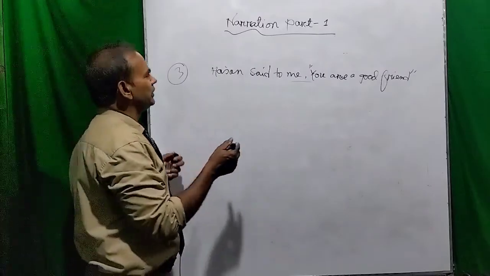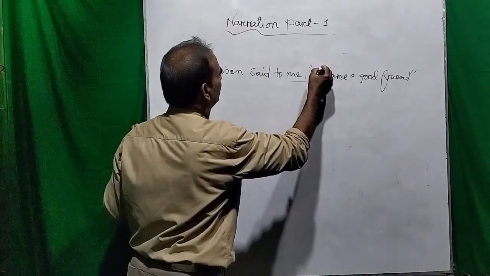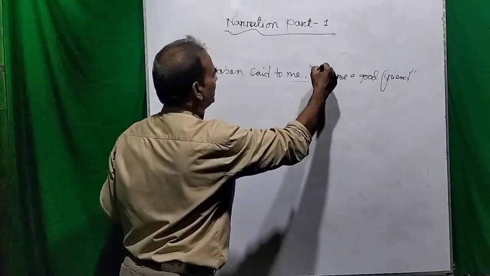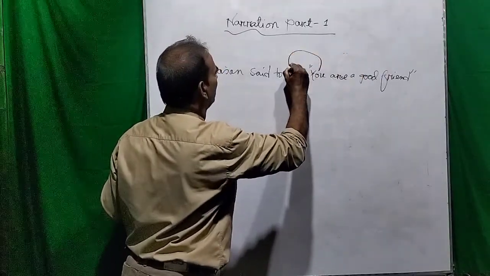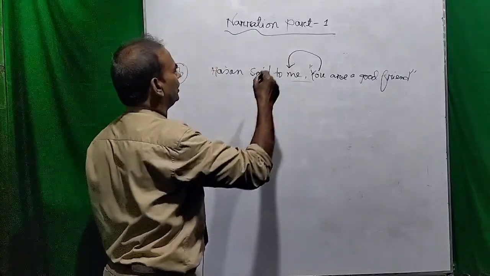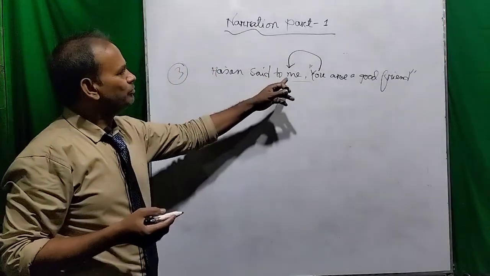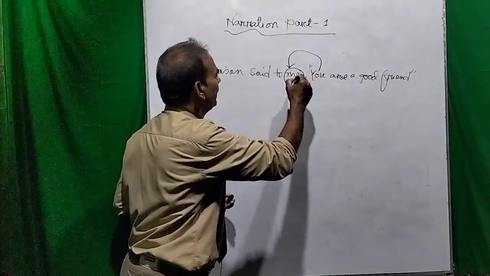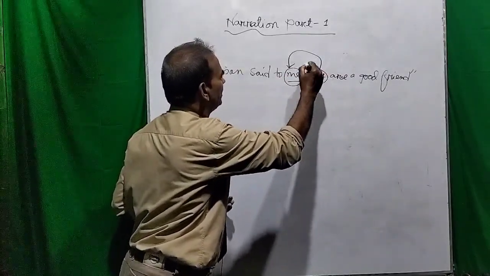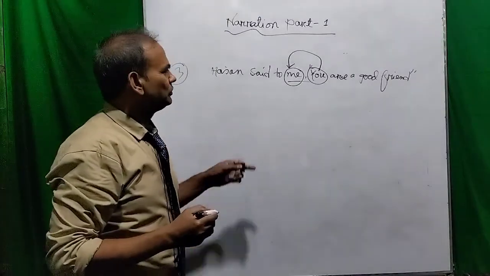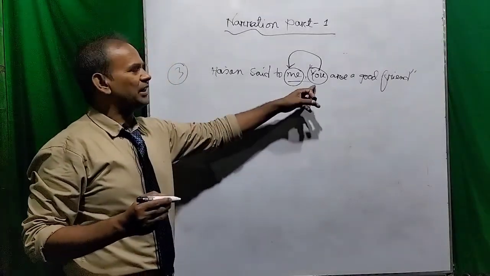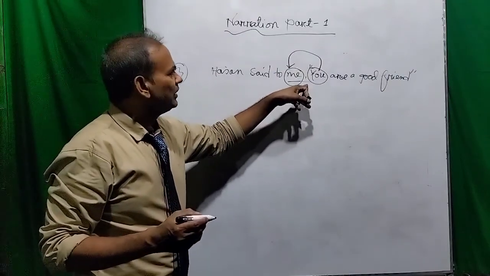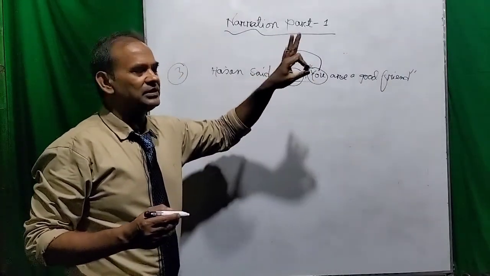So you see that here in this sentence, in the recorded speech, the subject is you, and the object of the reporting verb is me. So here me and you refer to the same person. So in this case, I have to change the person.